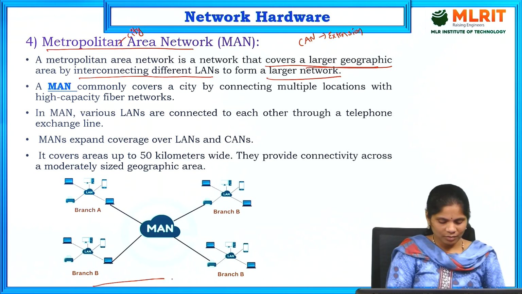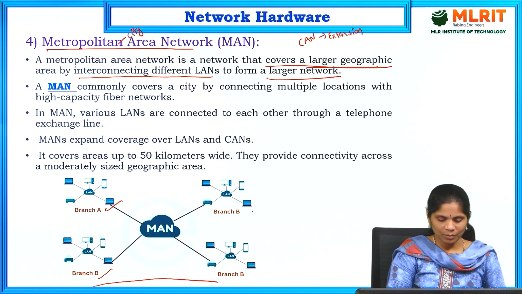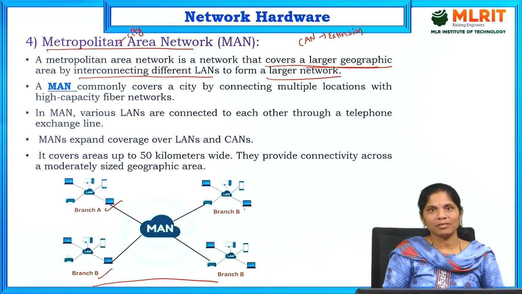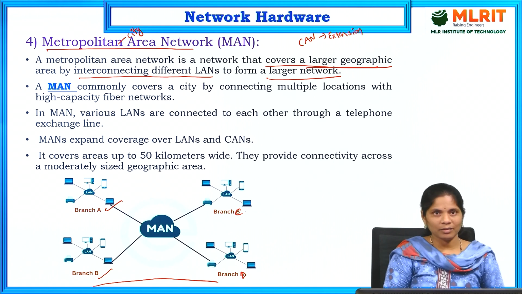See this picture here, a number of examples. Branch A is there, branch B is there, here different branches are there. This is branch C and this is branch D. Different branches are there. For connecting all these branches, suppose in a city, take our city as an example. Different shopping malls, take DMart as an example. Different branches are there for DMart.